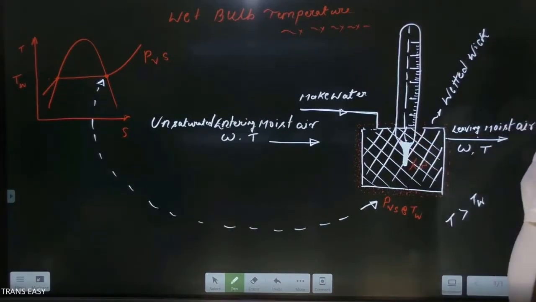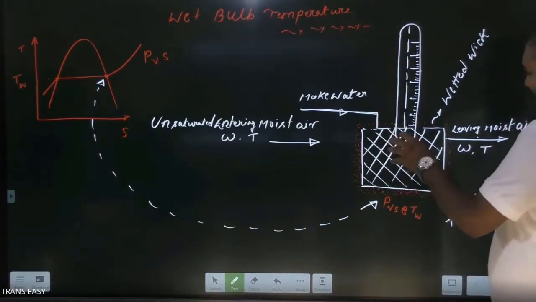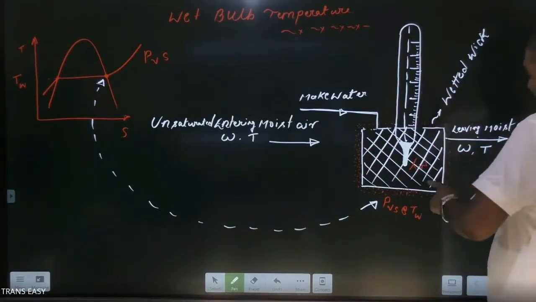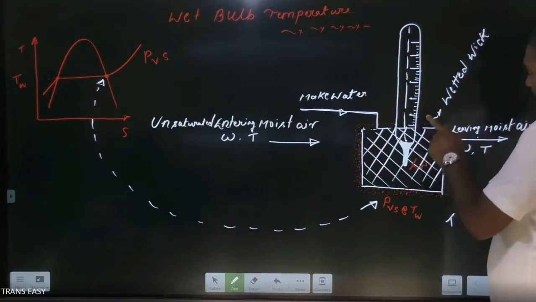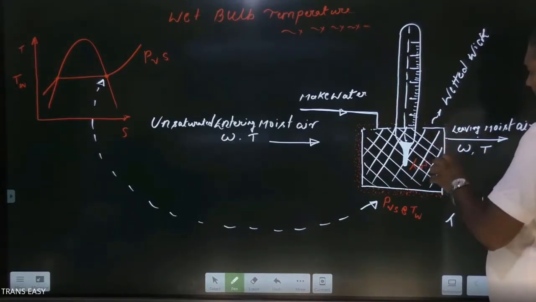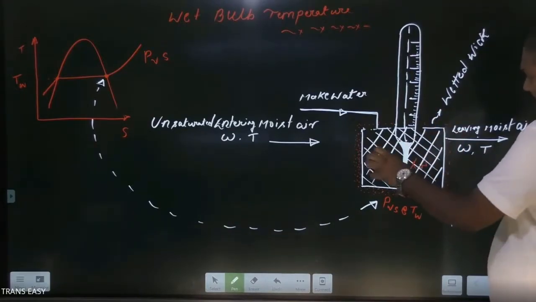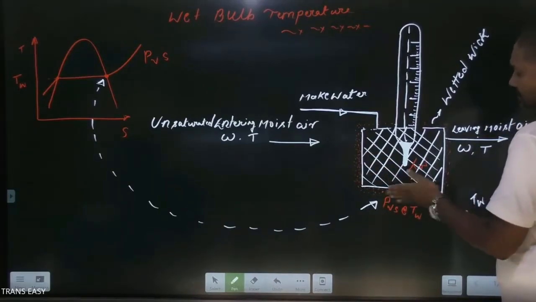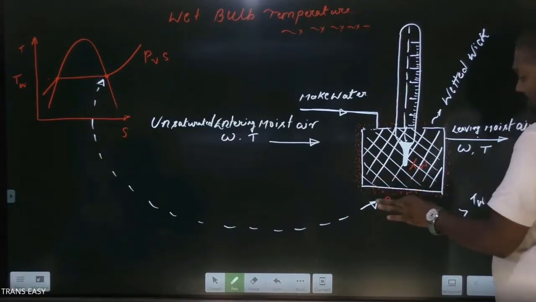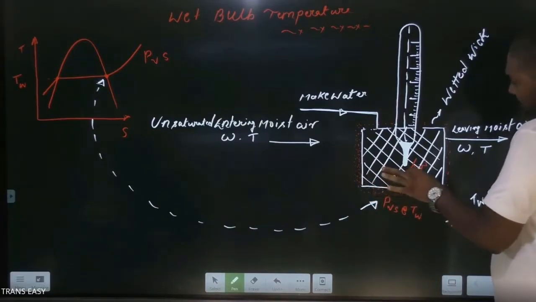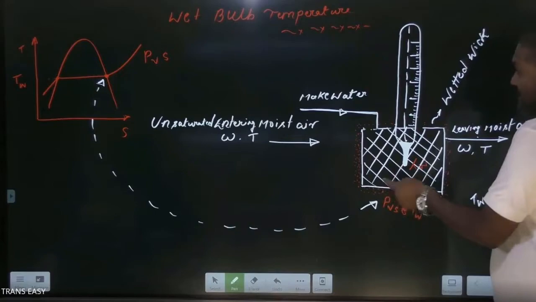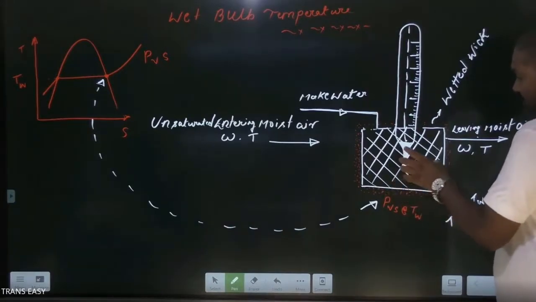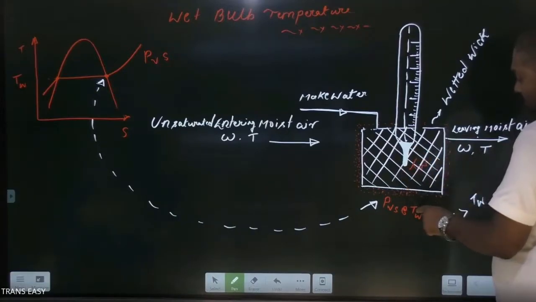Friends, when a steady state is reached, the temperature of the wetted wick recorded by this thermometer is TW. This is called the wet bulb temperature. We know any water body has vapor in a saturated state at its surface. Here the water vapor is saturated, meaning corresponding to its temperature, this temperature TW of the water vapor at the surface of this water body.